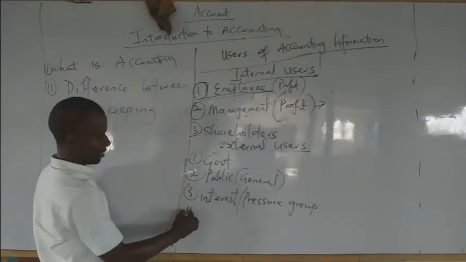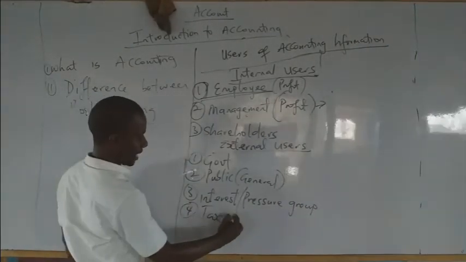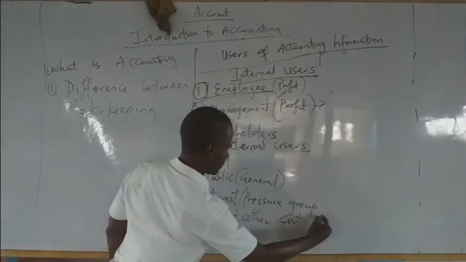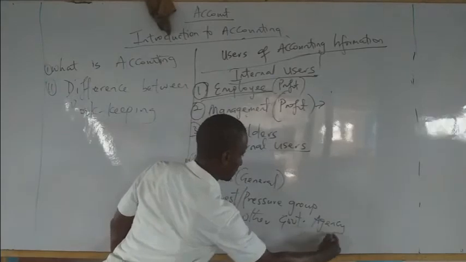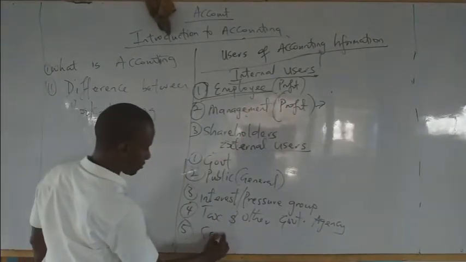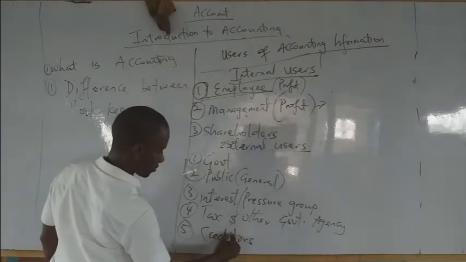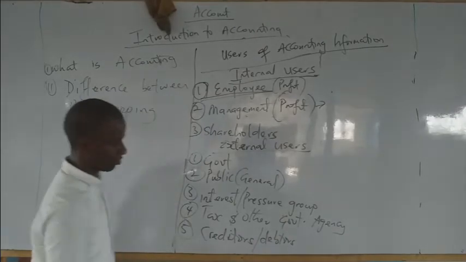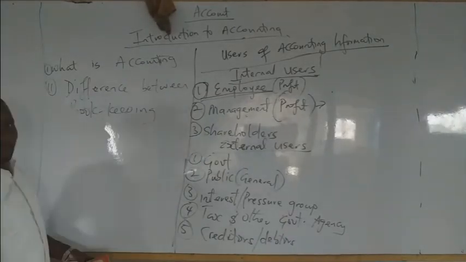We again, the tax and other government agency. We again, the creditors, very important people. Creditors/debtors.